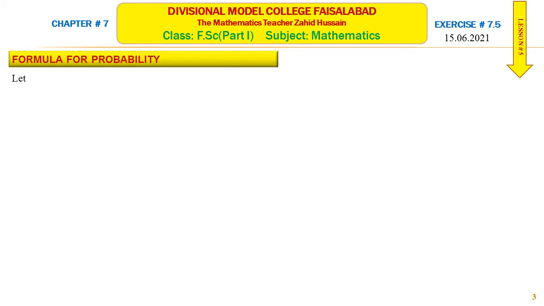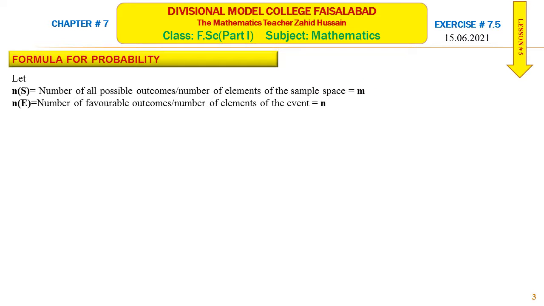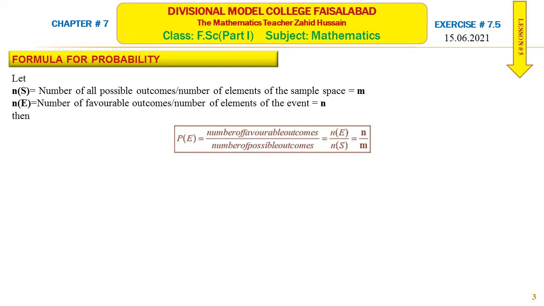Formula for the probability. How we will calculate the probability of any event. Let n of S, as you know, represent the cardinal number of the sets. Number of all possible outcomes, number of elements of the sample space. If this number is m and n of E, that is number of favorable outcomes or number of elements of an event, is equal to n, then probability will be calculated by using the formula probability of any event.